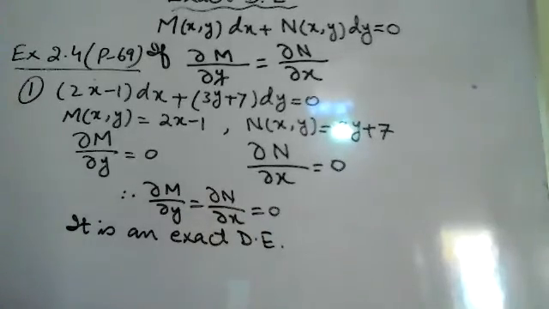The first part is over. Determine whether it is an exact differential equation. If so, then solve it. Now we will solve it. Understood this one? How to prove that this is an exact differential equation?